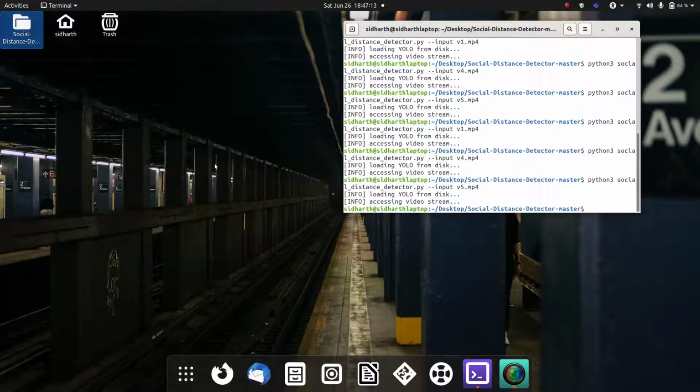We had taken upon ourselves to come up with a practical solution to make sure that people follow social distancing norms. We have successfully come up with this social distancing detector, as you can see, which can be implemented in webcams and therefore can be used as a very essential tool in order to deal with people who are very adamant and do not follow the social distancing rules.